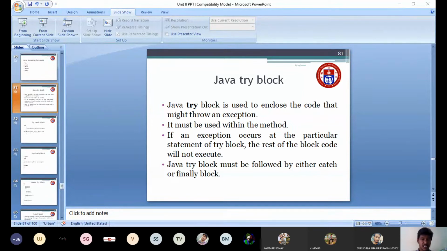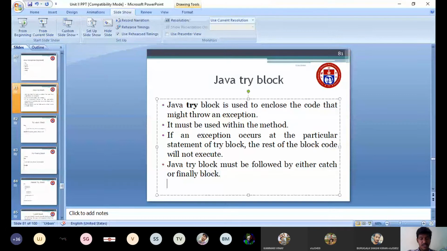If an exception occurs at the particular statement of the try block, then the rest of the block will not execute. I will show an example. Here assume that my A value equal to 1, then B equal to 0, then C equal to A by B.